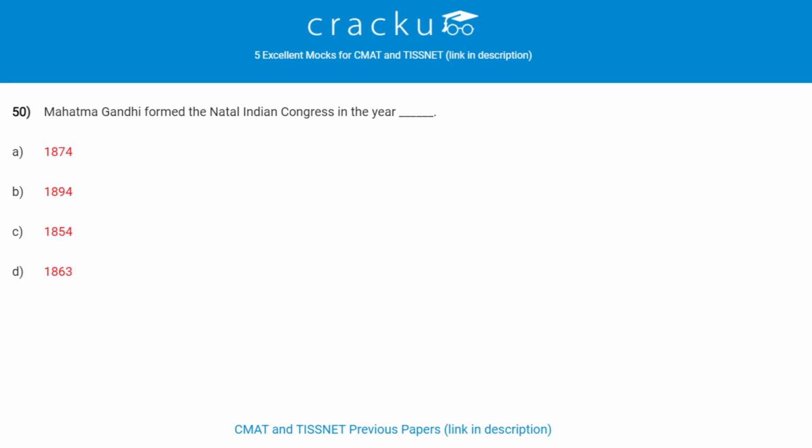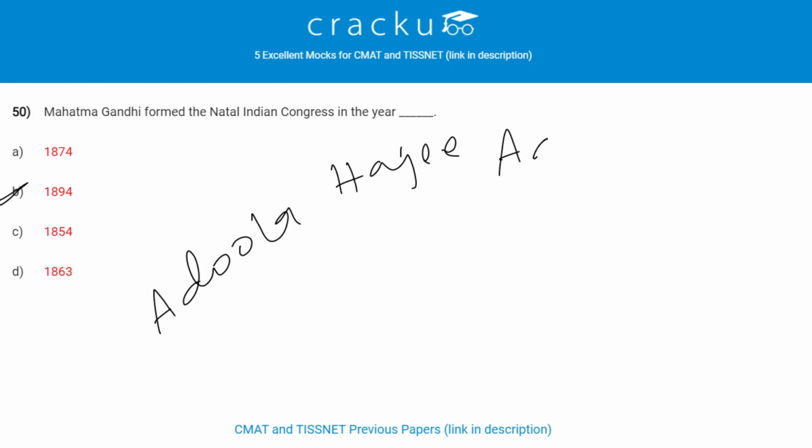Next question. Mahatma Gandhi formed the Natal Indian Congress in the year? He formed the Natal Indian Congress in the year 1894. Abdullah Haji Adam Jhaveri was the elected president.